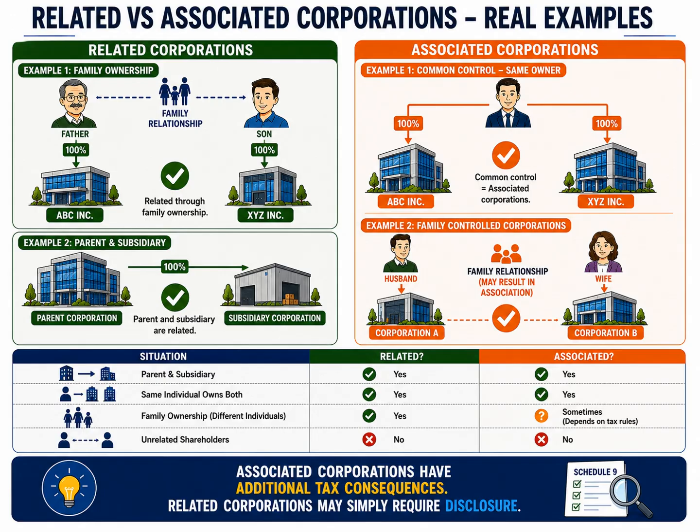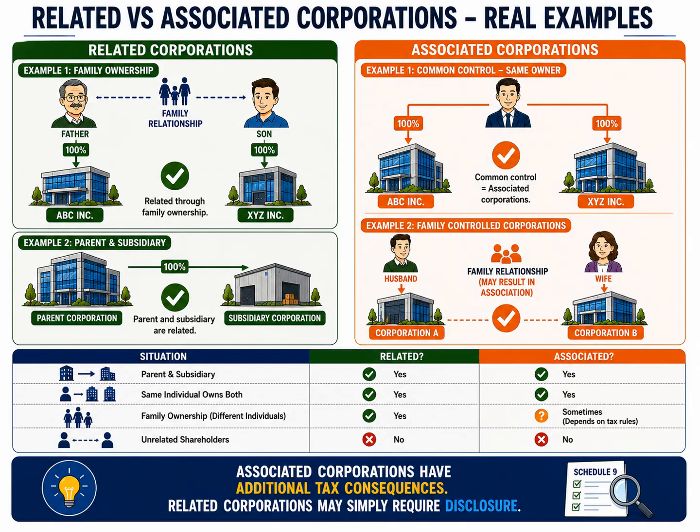Now let's look at associated corporations. Suppose one individual owns 100% of two separate corporations. Because both corporations are under common control, they are associated corporations. In addition to being related through common ownership, they are also subject to the special tax rules that apply to associated corporations. Another situation involves family-controlled corporations.